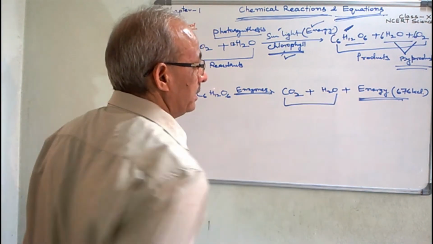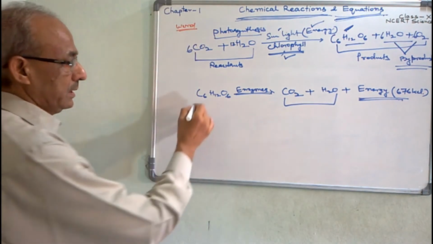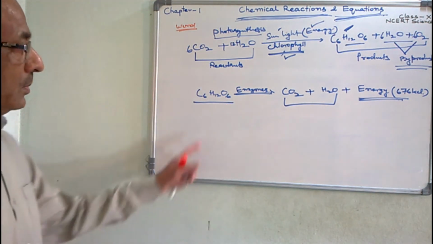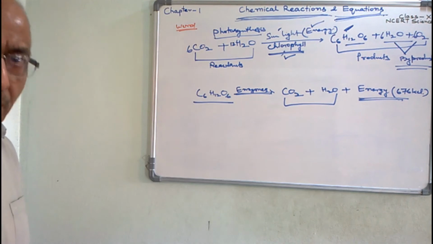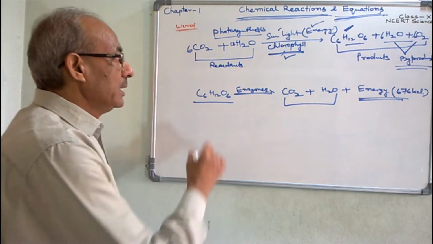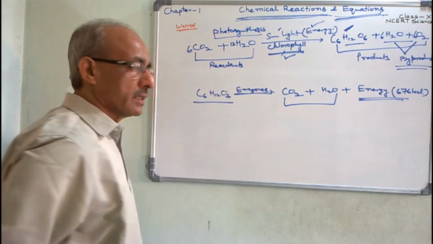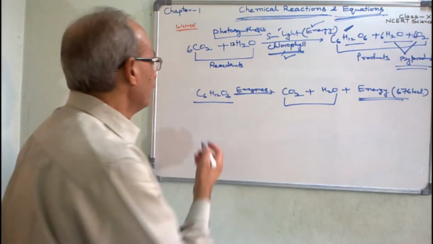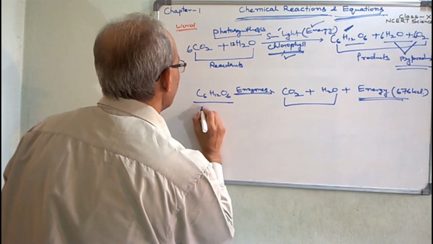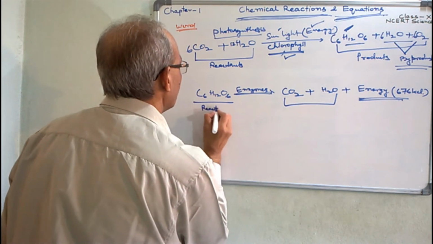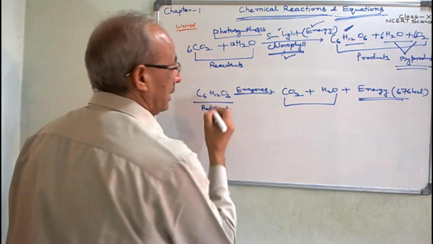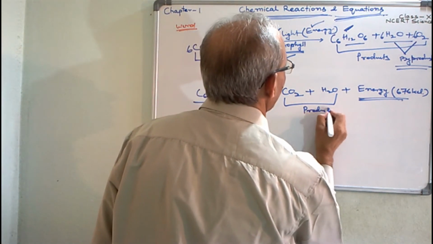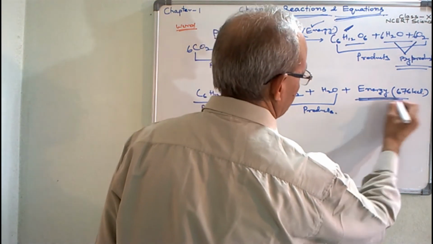And these are the products. And here a single reactant is participating in cellular respiration. So, in chemical reactions, the number of reactants may vary, starting from one to more than one. Here, these are the reactants. And these are the products. Here, energy is released.